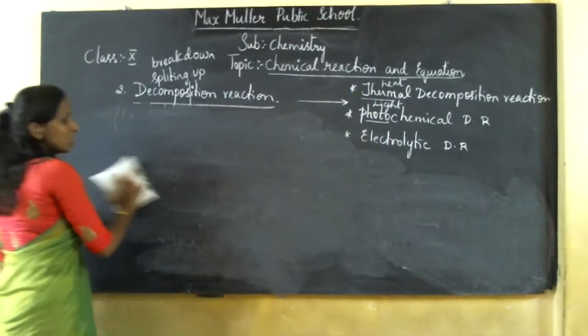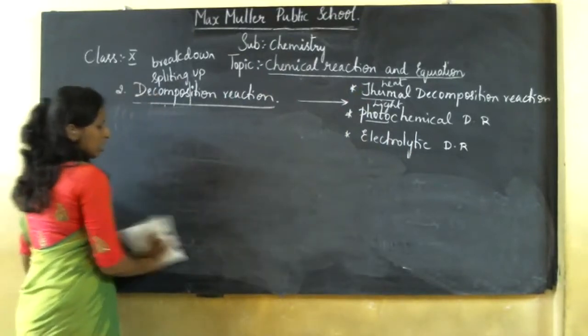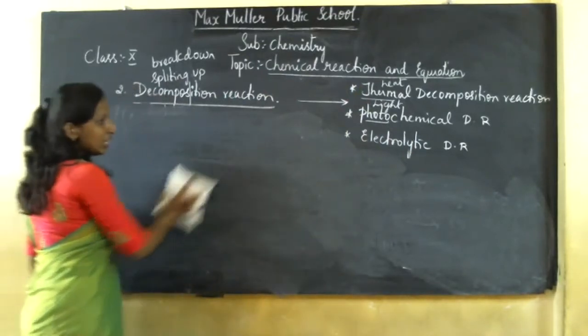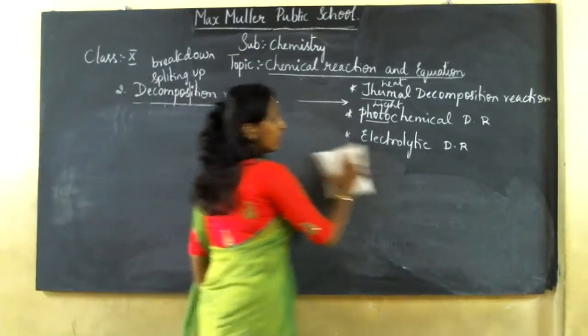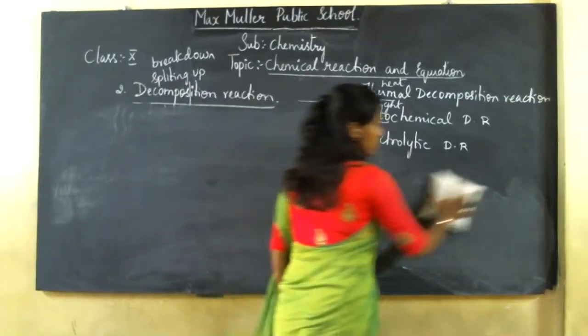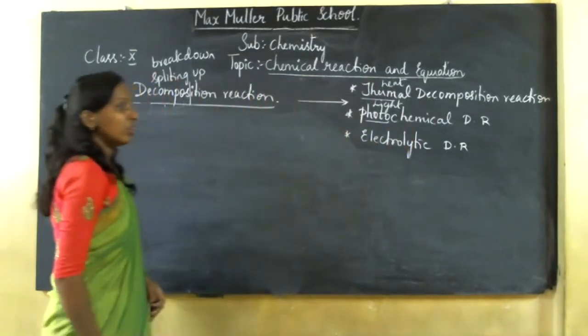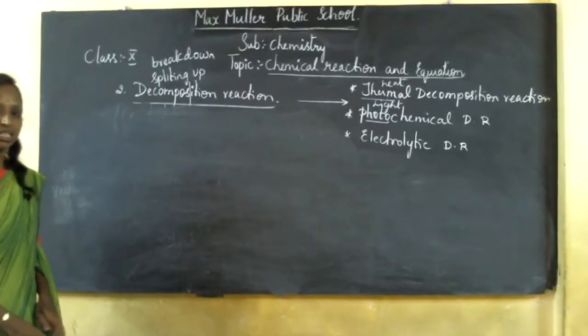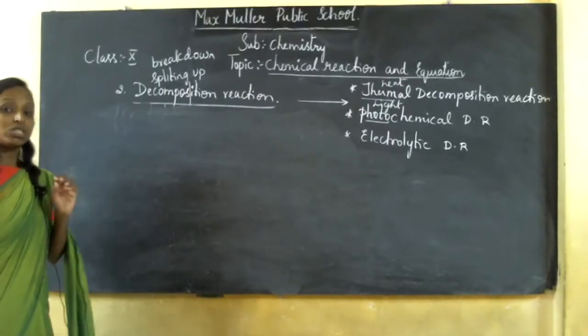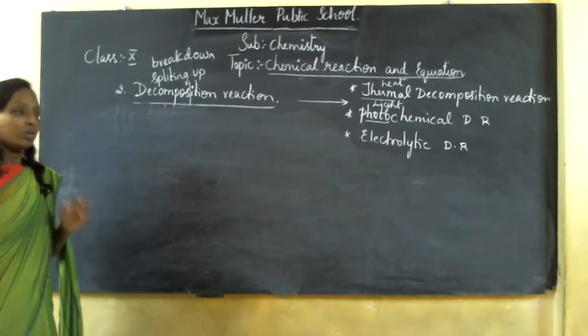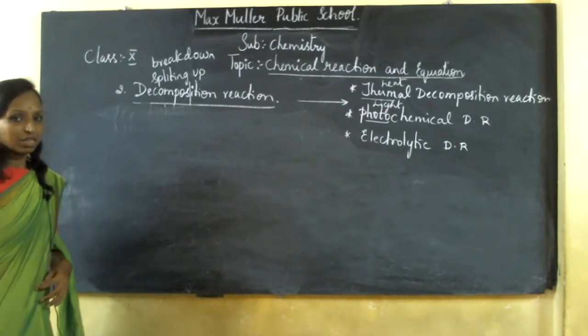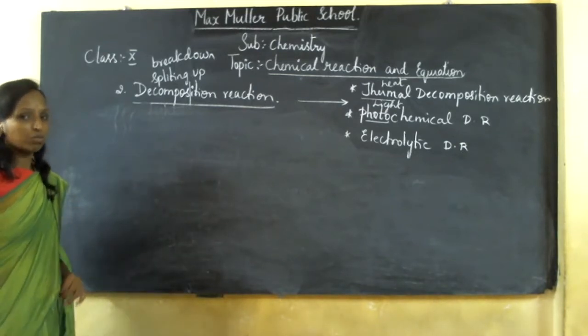Electro is nothing but what? It takes place in the presence of electric current. A chemical reaction which takes place in the presence of electricity is called an electrolytic decomposition reaction.